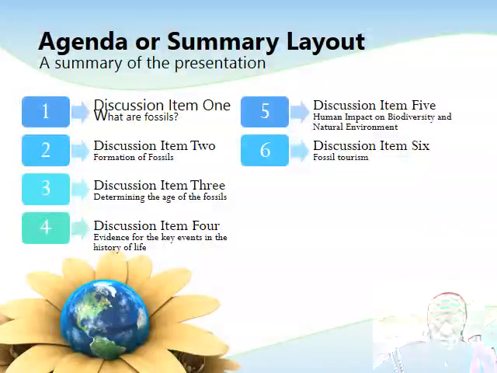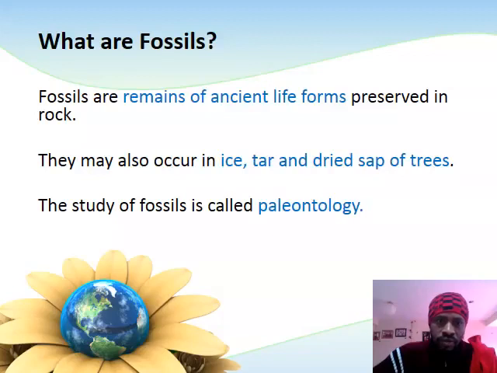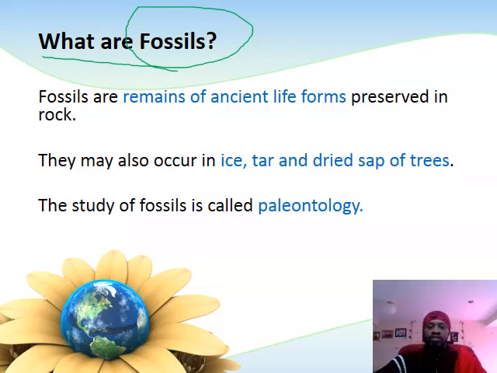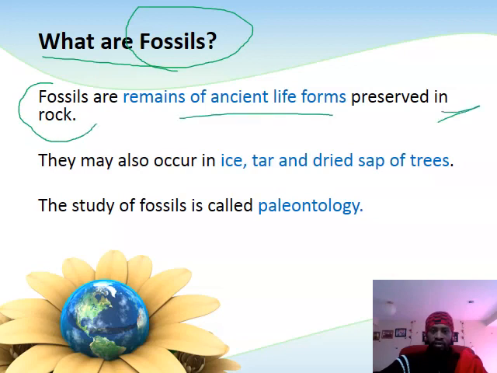In this section, we're going to be looking at fossils. Like we said earlier, or in other sections, fossils are preserved remains of organisms that lived in the past. Preserved remains such as bones and teeth, or impressions such as footprints. Otherwise, we can define fossils in different ways. For example, here are remains of ancient life forms preserved in rock.